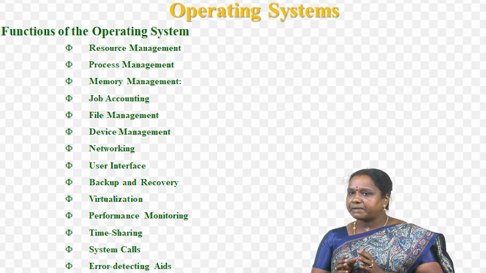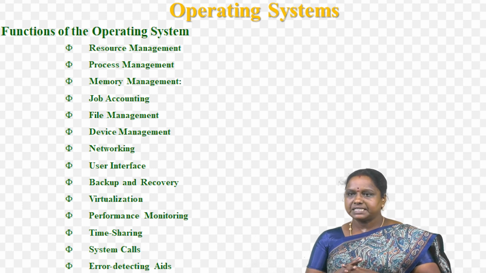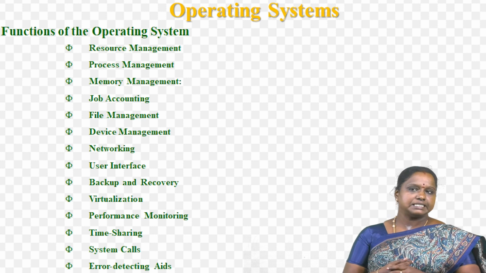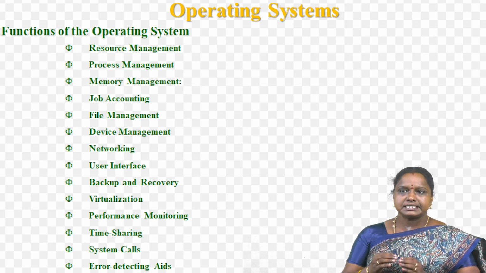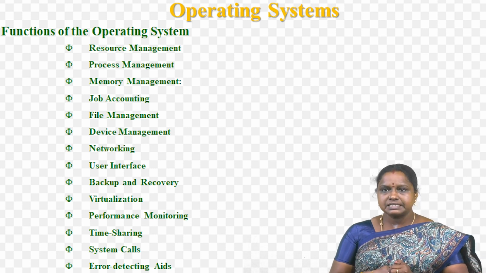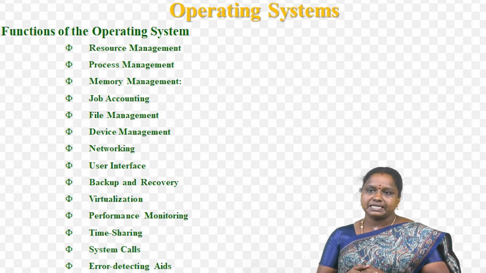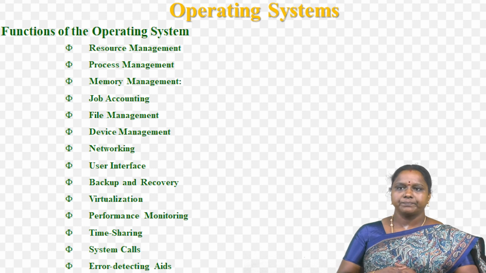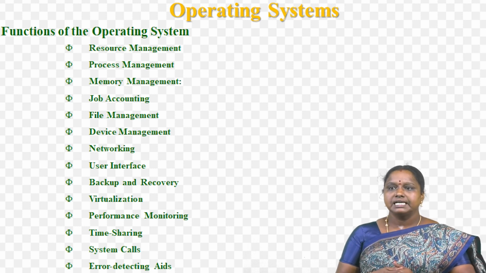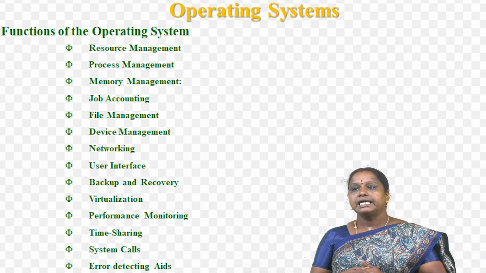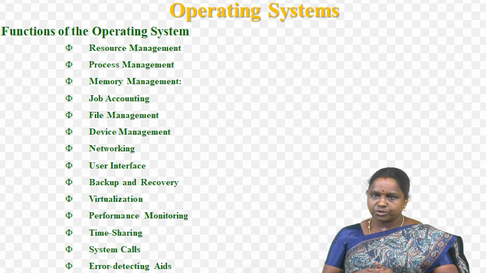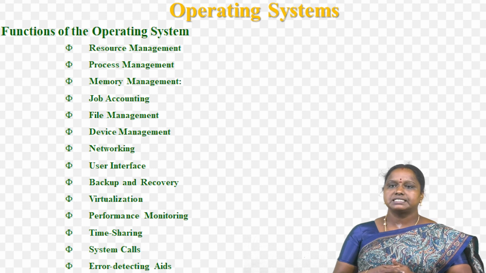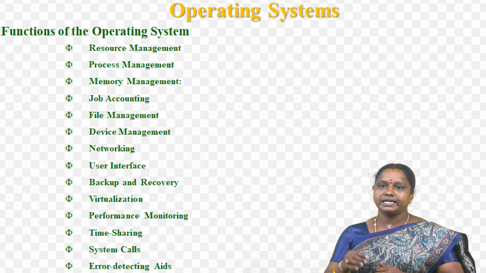And next one is device management. The operating system manages input-output devices, that is printer, keyboard, mice and displays, etc. It provides the necessary drivers and interfaces to enable communication between the devices and the computer. Next one is networking. The operating system provides networking capabilities such as establishing and managing network connections, handling network protocols and sharing resources such as printers and files over a network.